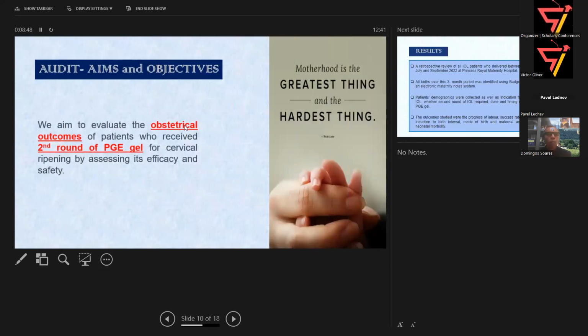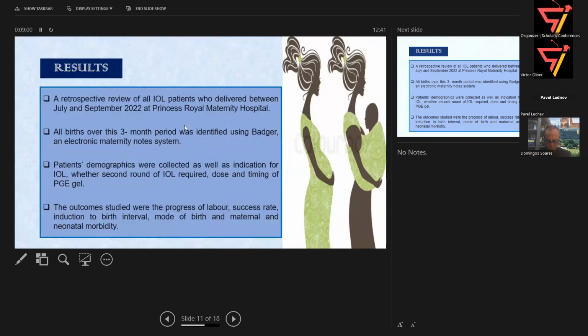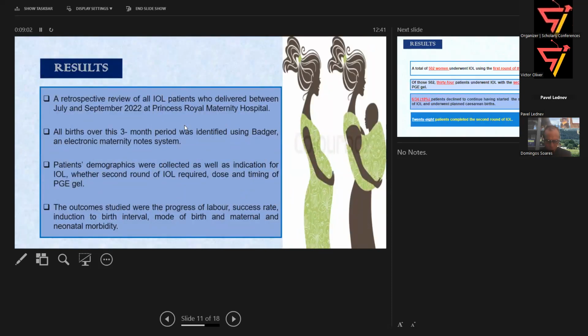Our aim was to evaluate the obstetric outcome of patients who received a second round of Prostin gel for cervical ripening, together with assessing its efficacy and safety. This was a retrospective study, and we collected data from our labor diary, where women were admitted from July to September, over a period of 3 months in 2022. Then we have an electronic system called BadgerNet.